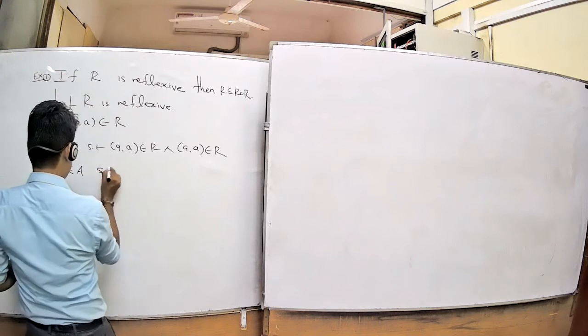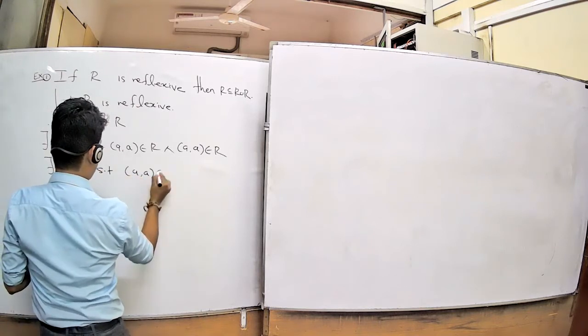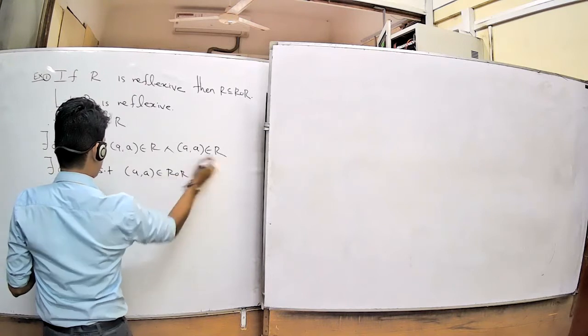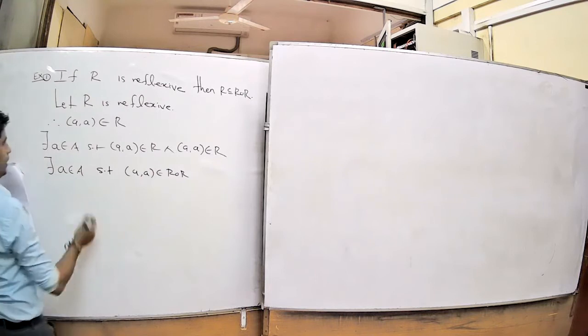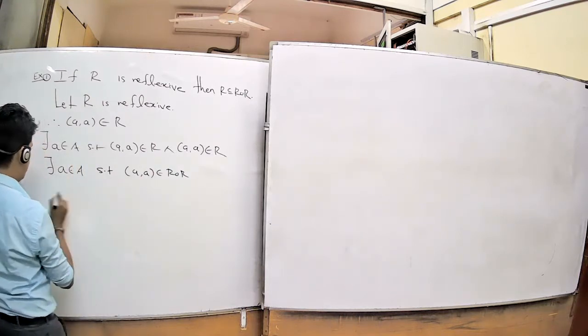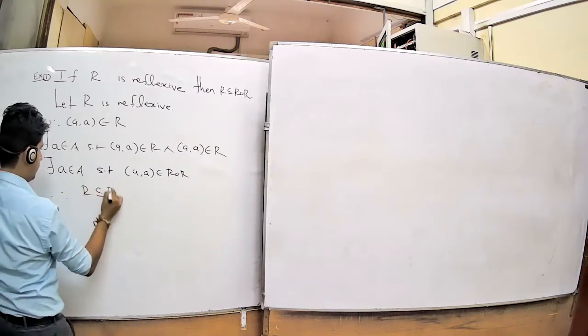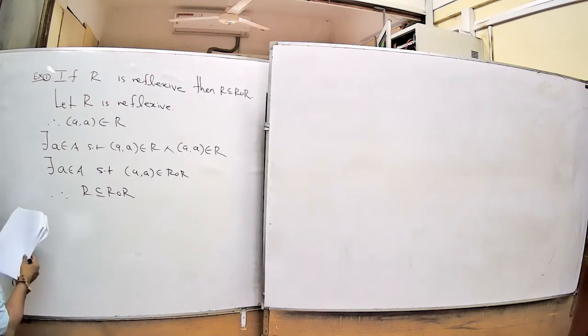Such that you can write this one means (a, a) belongs to R composition R. We take (a, a) belonging to R. Now we prove (a, a) belongs to R composition R. Therefore, R is a subset of R composition R. Simple exercise.